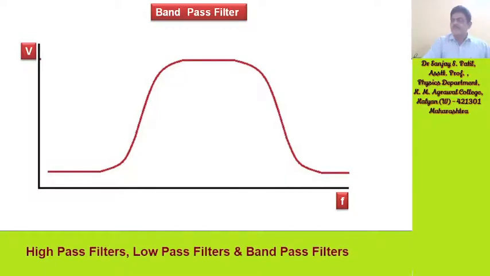The basic idea is to block unwanted signal and to pass wanted signal, and that is why it is called a filter. There are types as per the requirements, whether we require a high pass filter, low pass filter or band pass filter. So this is all about the filters which we have seen.